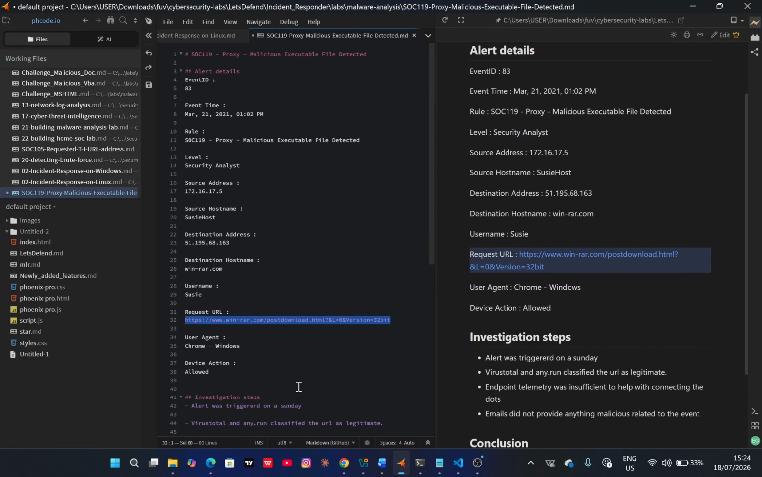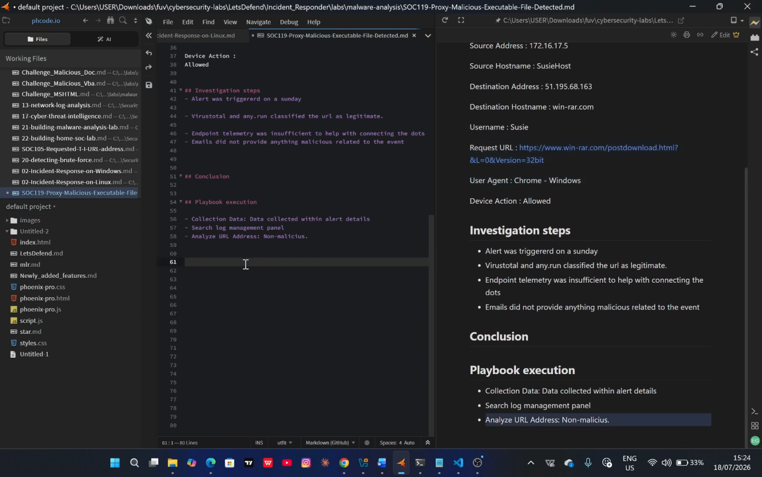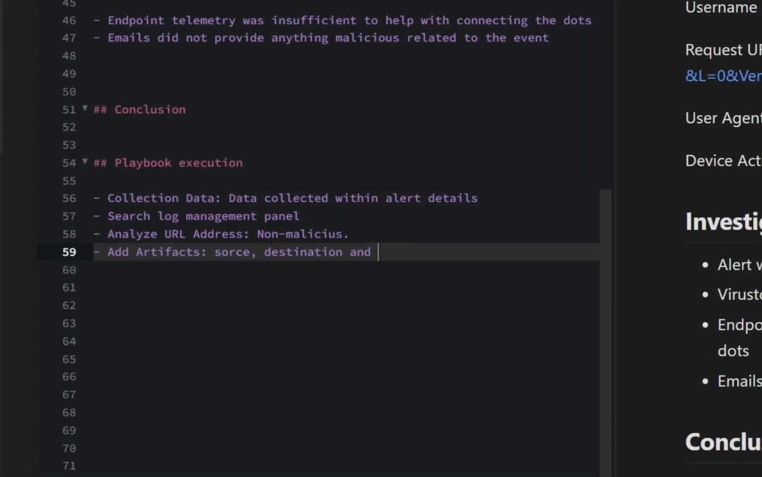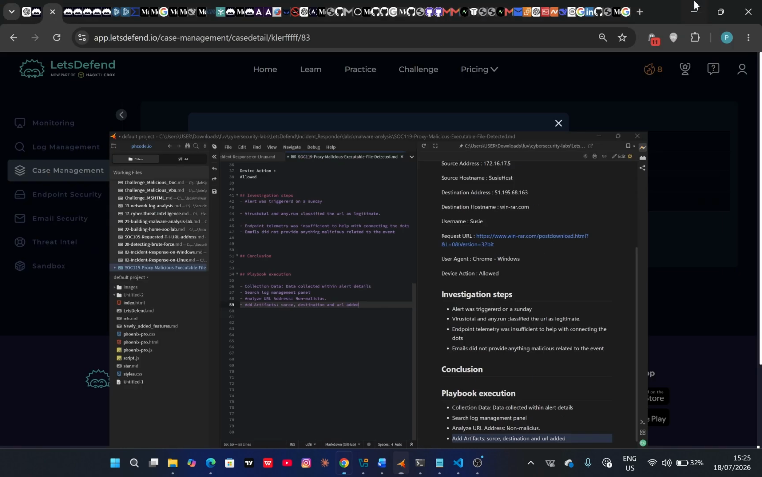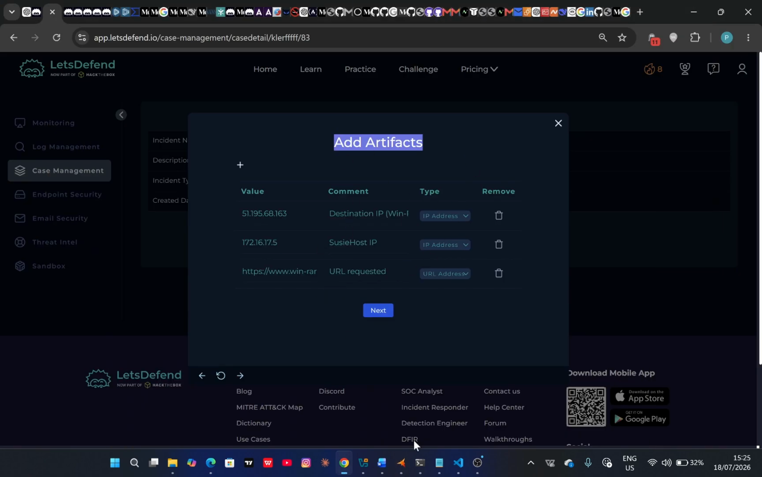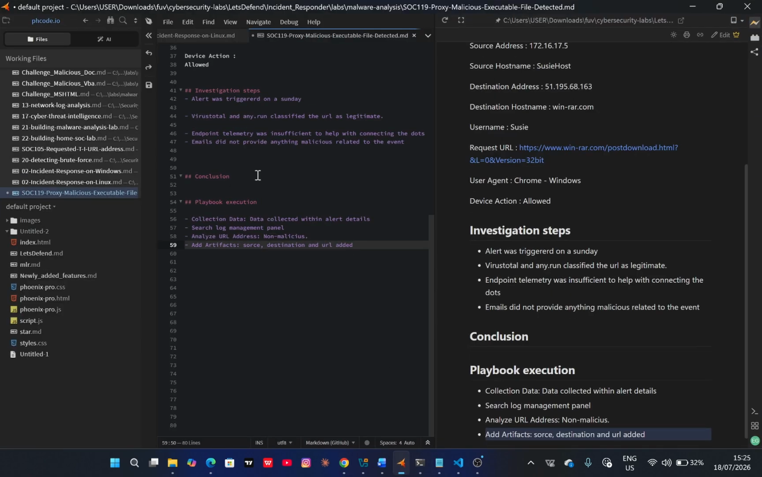I'm going to copy this. So the next step was to add artifacts. Source, destination, and URL added, right? So let me go back here. Yeah, so I forgot.